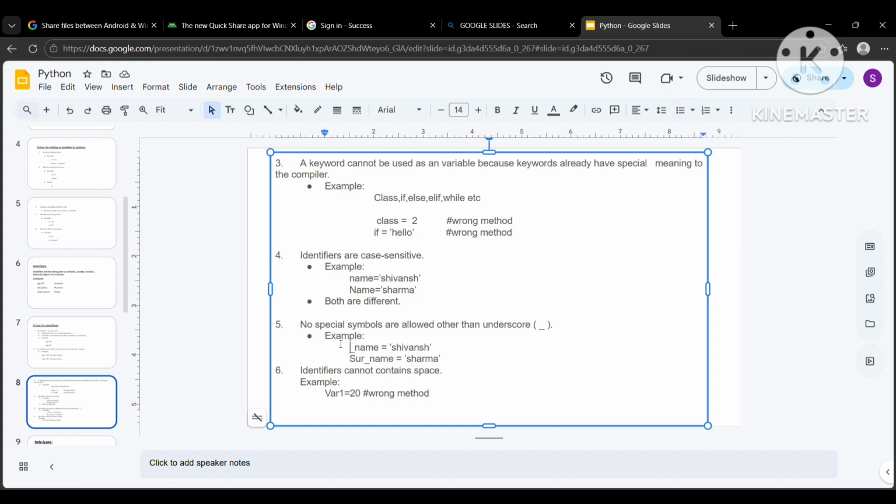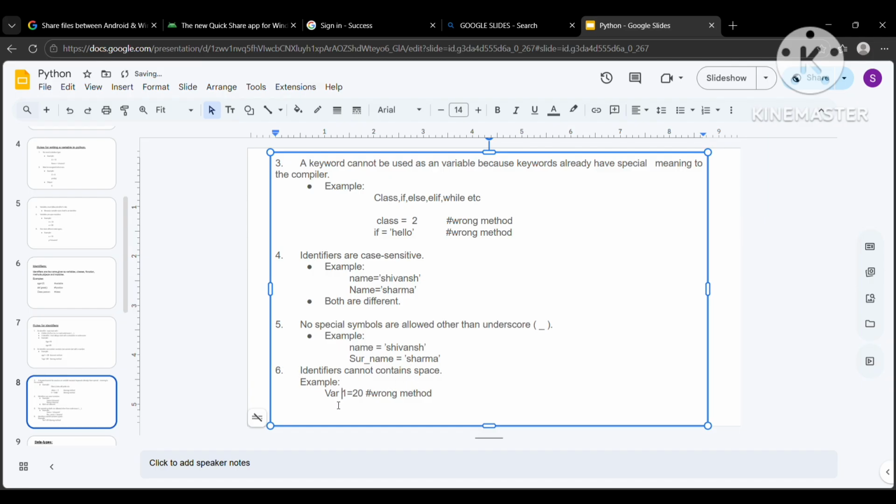Next point is that no special symbols are allowed other than underscores. Here it is. Except underscore, we cannot use any other special symbol. For example, this is the wrong way of creating a variable. I cannot name a variable using any other special symbols like at the rate name. It is incorrect. Even if I try to use it in between a variable name, I cannot do so. That's what it means.